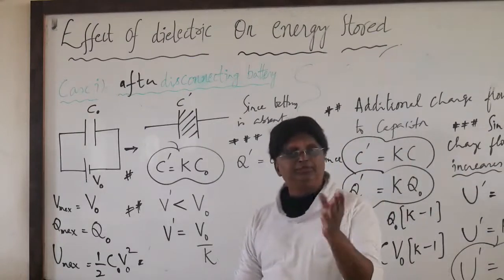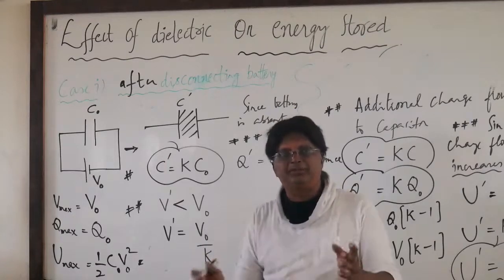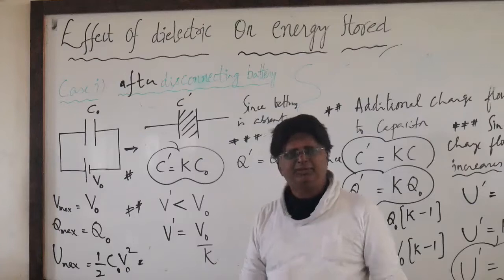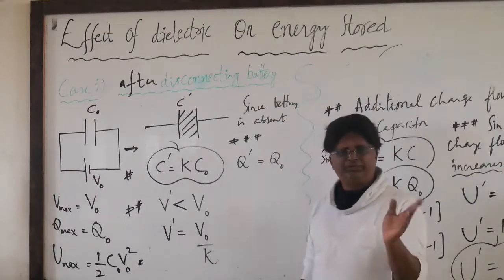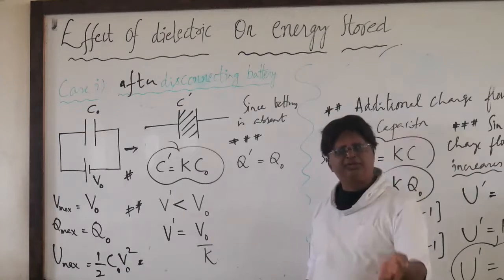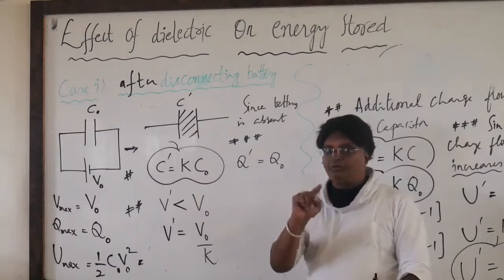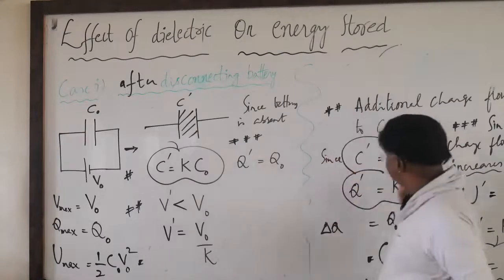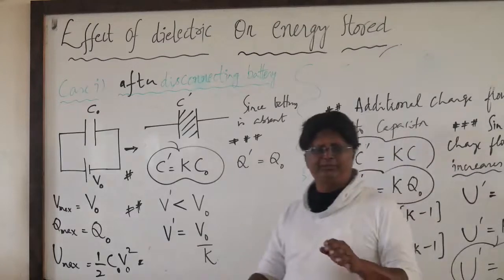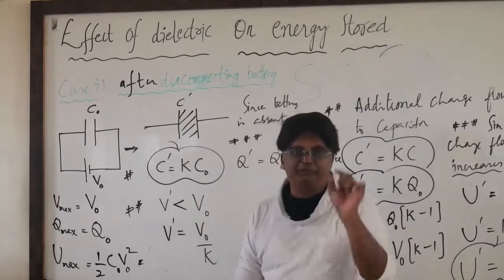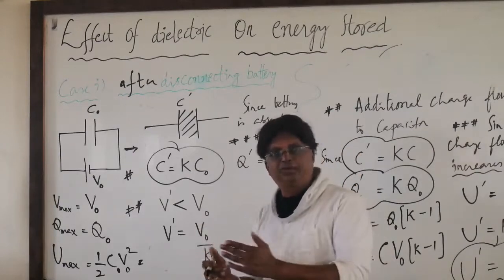Here, if you don't use your concept in the right way, all things will become mess up and you will see a paradox. So what does it mean? Potential decreasing, charge should decrease, because we said earlier, more charge, more potential, less charge, less potential. In earlier case also you have seen, charge was just there, but potential was the same. So likewise, there are many possibilities. So that is why we need to follow the sequence. Here all the changes are happening due to the dielectric.